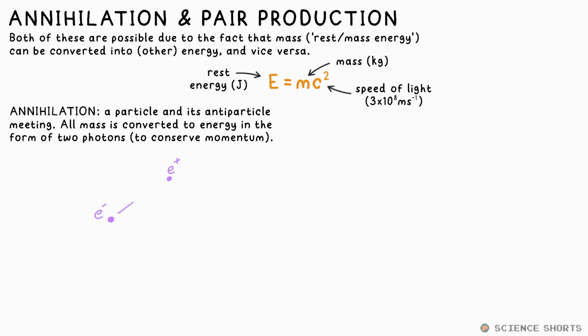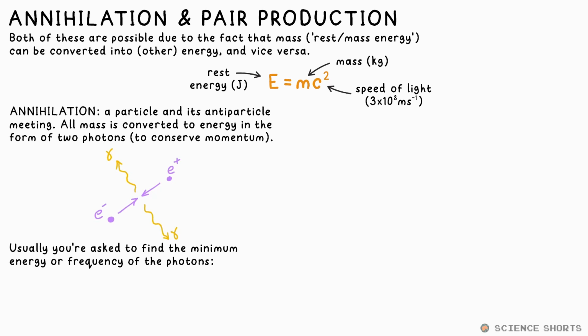If a particle and its corresponding antiparticle meet, say an electron and positron, they can annihilate, and all of their mass is converted into energy in the form of 2 photons of EM radiation. It's 2 photons, by the way, as momentum must be conserved. And even though photons don't have mass, they still have momentum, weirdly enough. If we're asked to find the minimum energy or frequency the photons made, we infer that they had no kinetic energy. So we just say that energy equals 2 lots of mc squared.